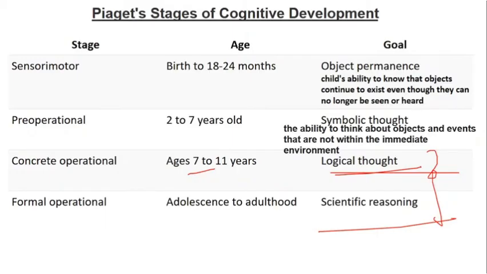But when I say scientific, which is implemented in higher studies, it means you cannot come up to a fact without any evidence. Whatever you say has to be supported with evidence. When you talk about scientific reasoning, problem analysis, critical analysis, okay, it's fine, you came up with a solution, but it has to be supported with evidence. That is the difference between the concrete and formal operational stage.